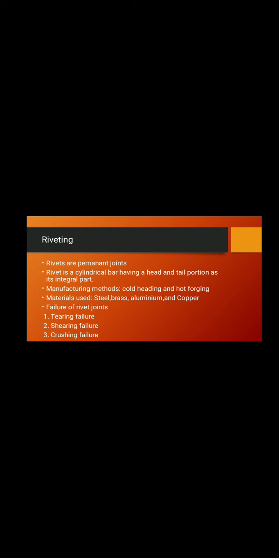Rivets are generally manufactured by the following methods: cold heading and hot forging. These are the most popular methods to manufacture rivets. In order to manufacture these rivets, we generally use more ductile and tougher materials. The basic requirement for manufacturing any rivet is that the material should have high ductility and high toughness. General materials are steel, brass, aluminum, and copper.